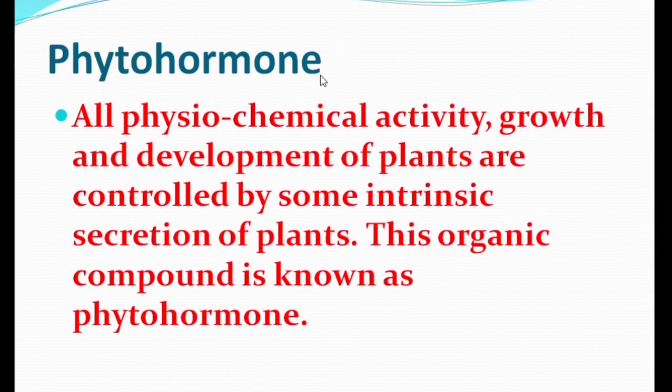One activity doesn't hamper another. So, for growth and development, different organs etc. of plants are controlled by some intrinsic secretion of plants. This organic compound is known as phytohormone.